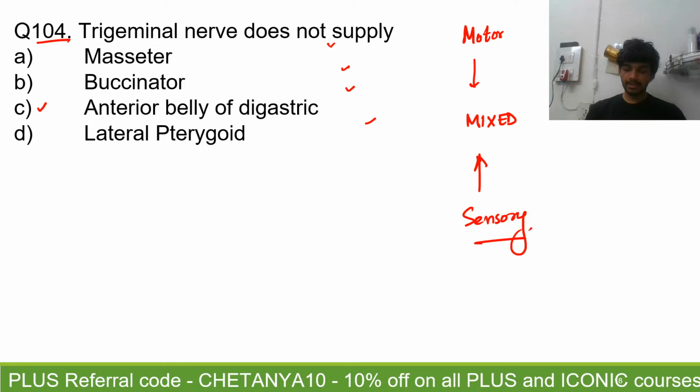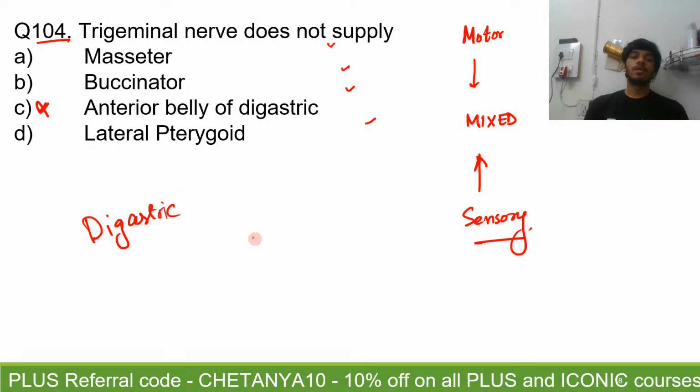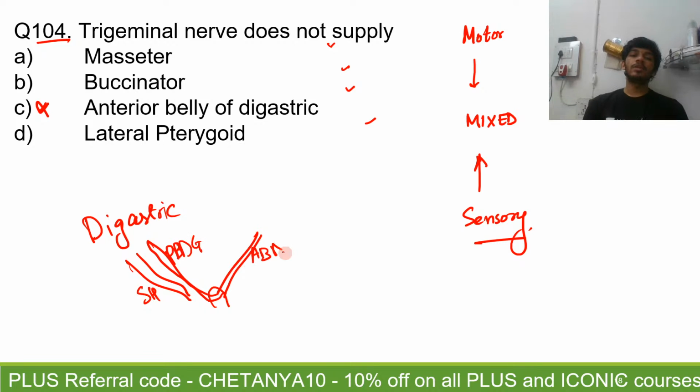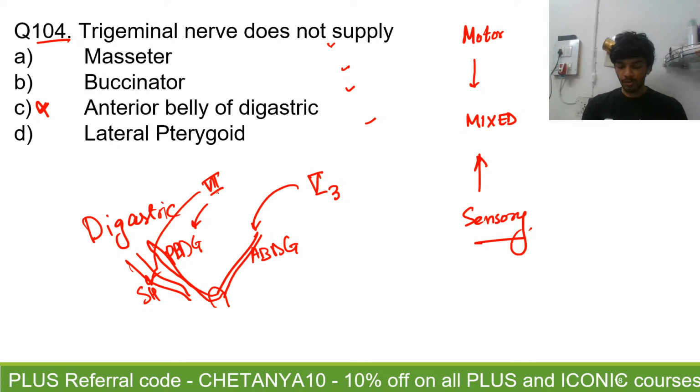And I'll tell you that this answer is wrong, Smile with Bindu. Because see, what is special about the digastric muscle is that it has two bellies, right? There's an anterior belly of the digastric. There is a kind of a pulley here, and then there is a posterior belly of digastric which runs together with the stylohyoid. So stylohyoid, posterior belly of digastric, and anterior belly of digastric. The anterior belly of digastric, along with the mylohyoid, they are innervated by the mandibular division of trigeminal, whereas the posterior belly of digastric and the stylohyoid, they are innervated by the facial nerve coming out of the stylomastoid foramen, right?